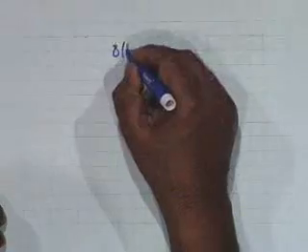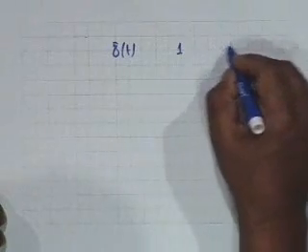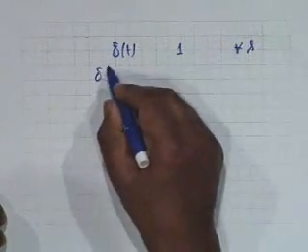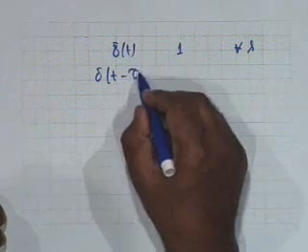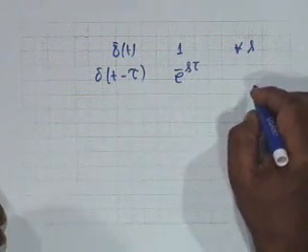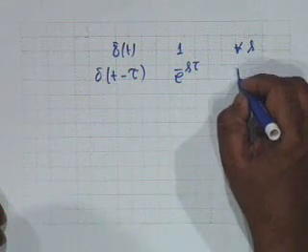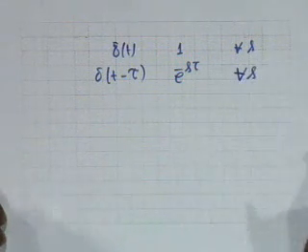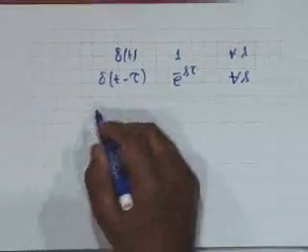Then we take the delta function. Delta function, we have already said delta t is 1, for all s. If I delay delta t by, let us say, tau, then the Laplace transform becomes e to the minus s tau, and the ROC does not change, it is still all s.